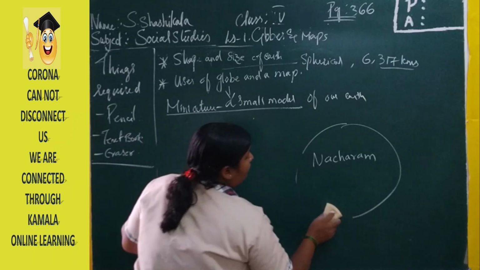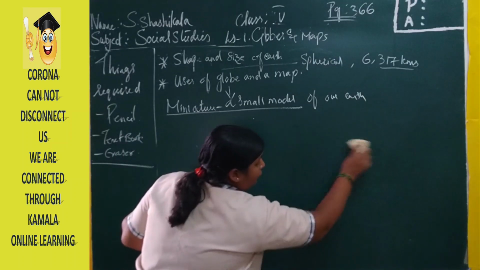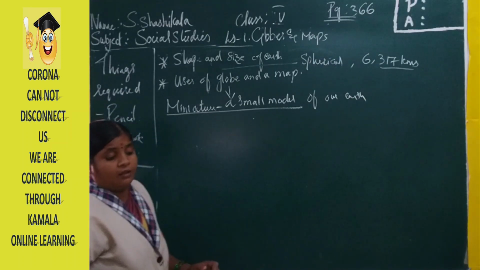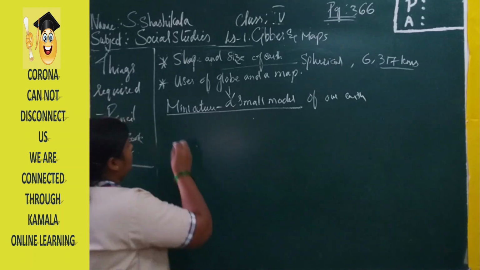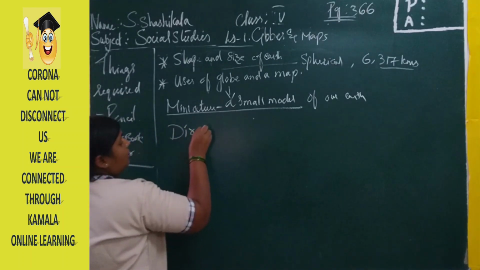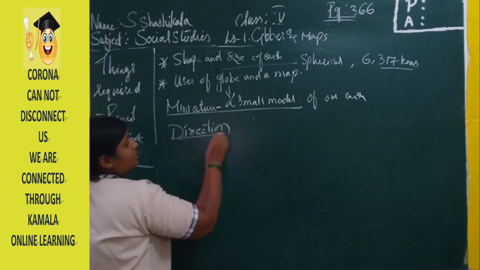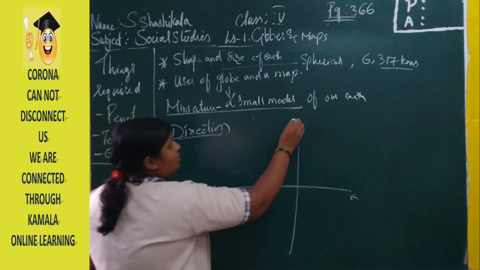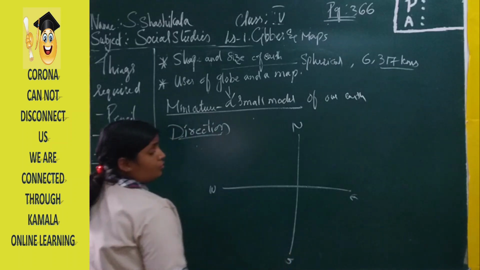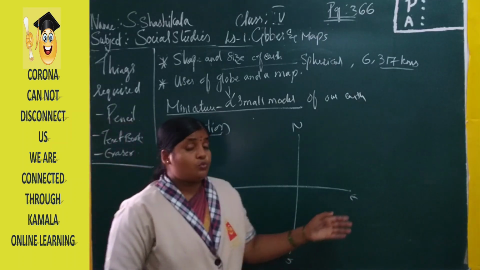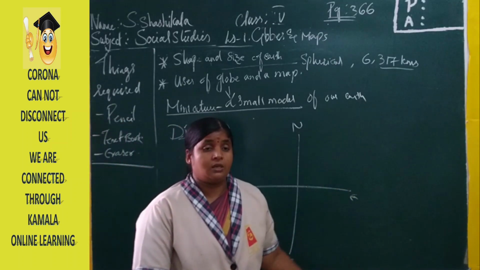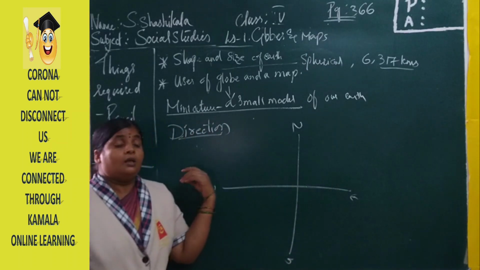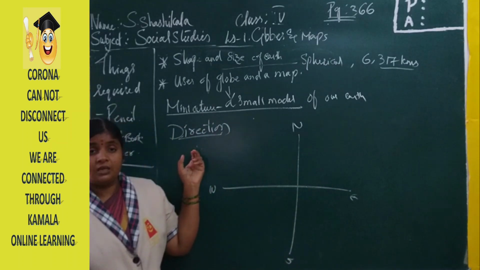directions. Already we have discussed, we have four important directions: east, west, north and south. The direction which is facing towards the right hand is the east direction, and opposite to the east direction we have the west direction.